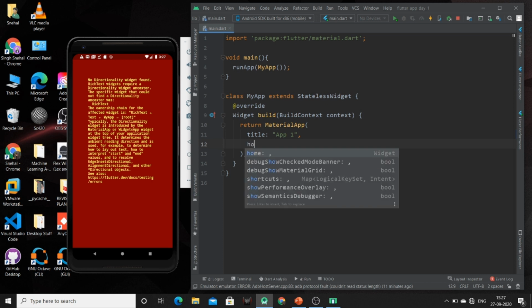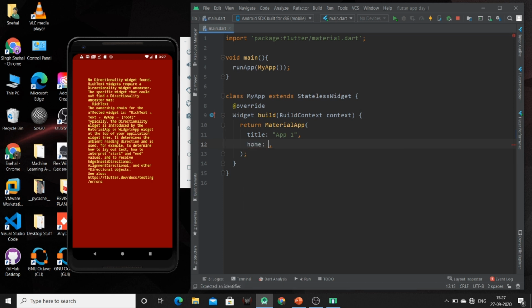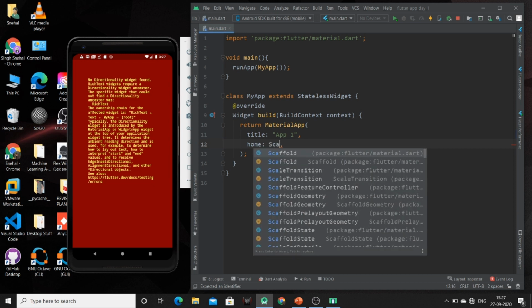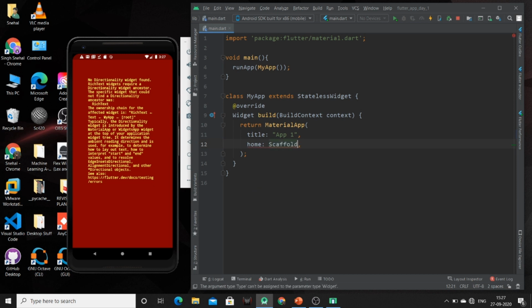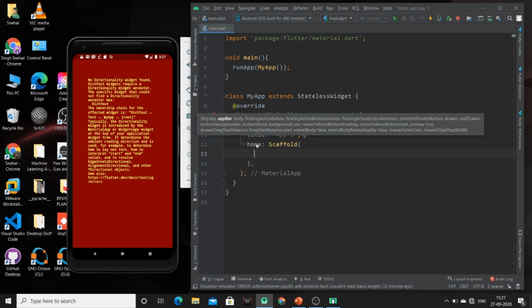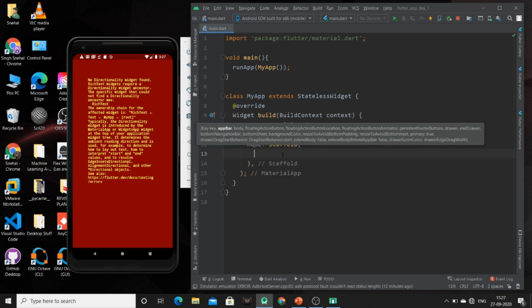Now we are creating one home page. For that, I am going to use the scaffold widget directly. So just create this scaffold widget. This scaffold widget also provides us very many features. You can see the names of the properties provided by this scaffold widget.